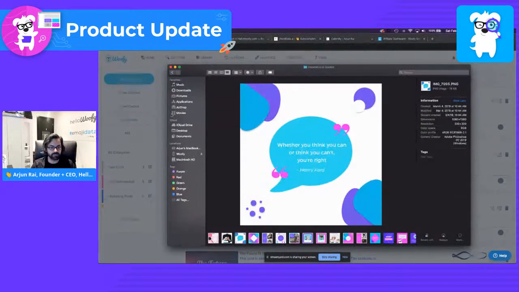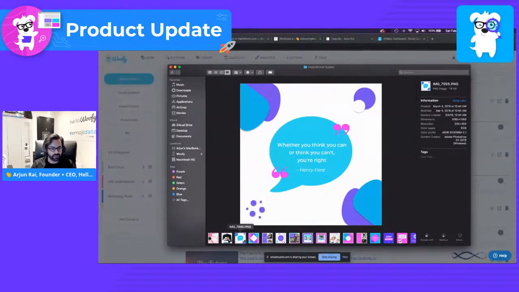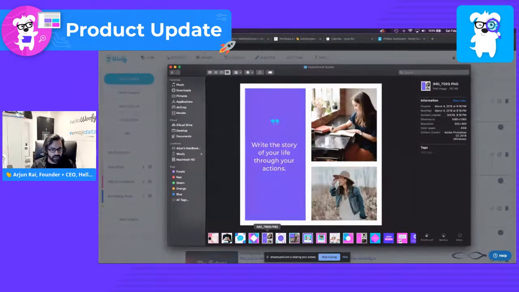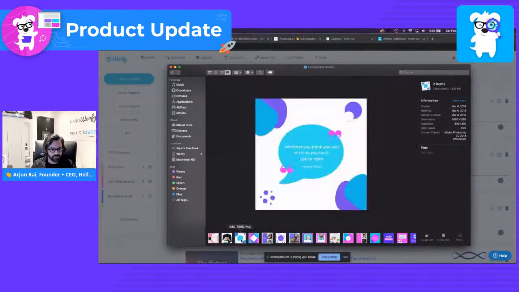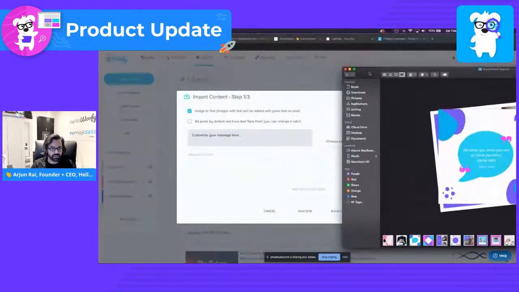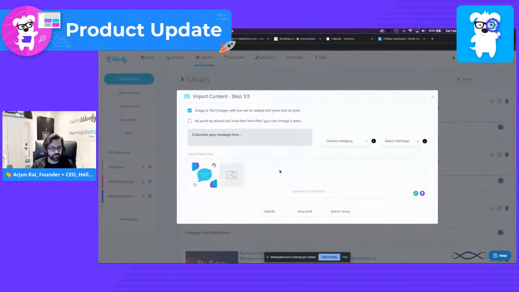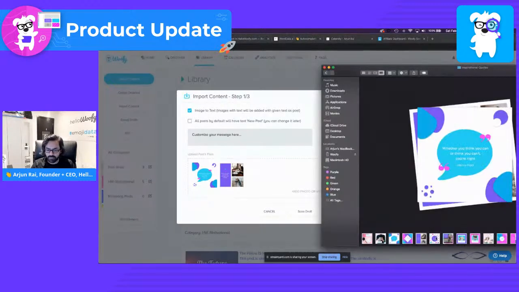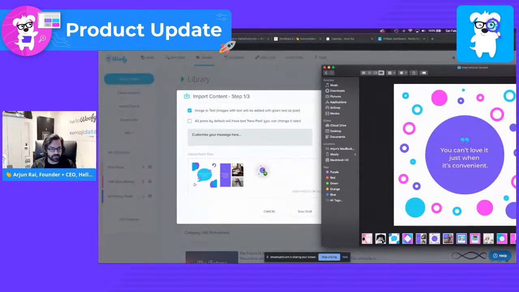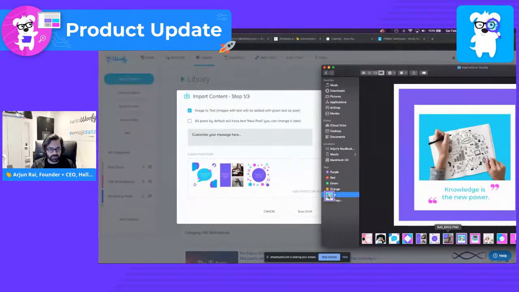So let's go back to the screen here, and let's say we want to add this quote here. We want to add this one here. So let's go ahead and click on these two, and drag them directly into the portal itself. Here we go. Voila. And now let's see if we want to add any more as well. Okay, this one looks good too. Let's go ahead and add this one, and let's do a couple more. This one looks good too.